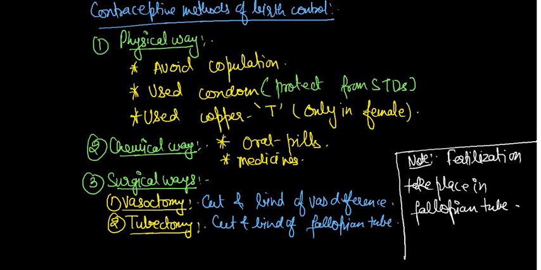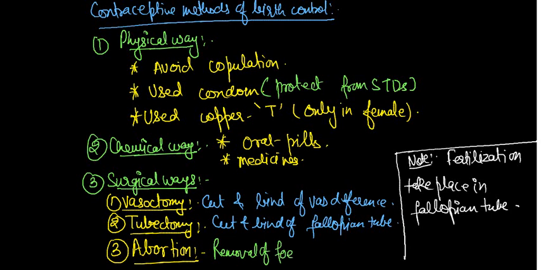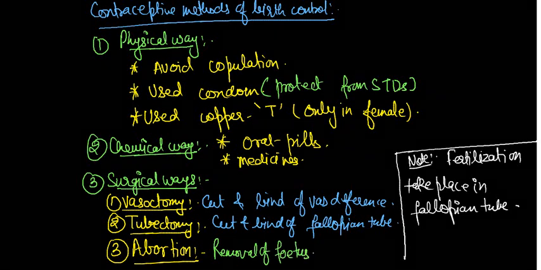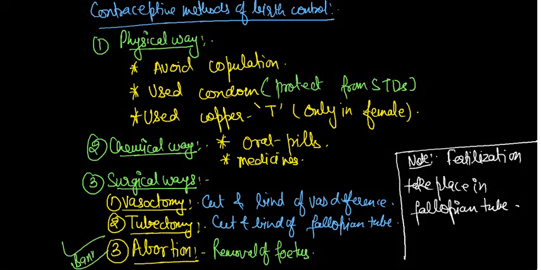Now the third one is not important because it should be banned: abortion. If there is a development of a baby, it is the removal of the fetus. It is banned by the government because of the many disadvantages of abortion. So these are some contraceptive methods of birth control that you should always remember.